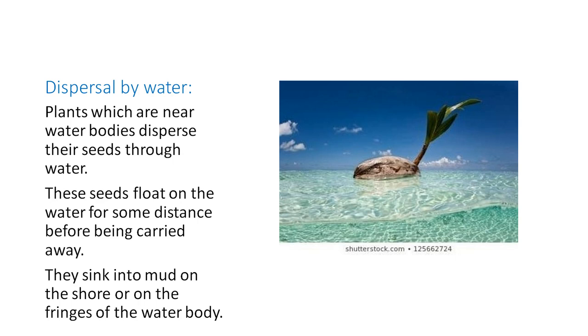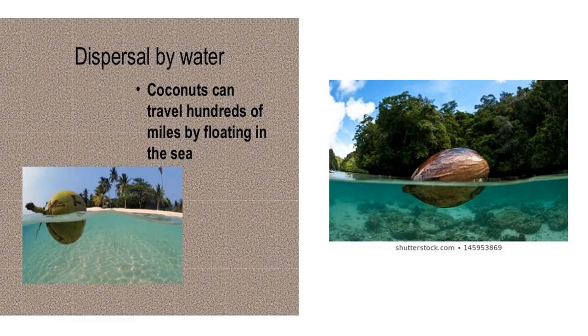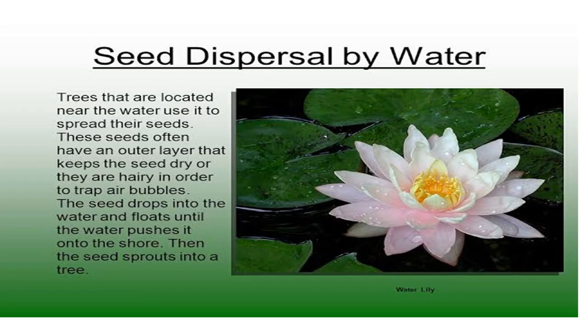You have noted that sometimes coconut plants are grown near water areas, and a coconut can travel hundreds of miles by floating. And when this coconut gets favorable conditions, then it grows into a new plant. Seeds are dispersed by water. Here is the water lily. This water lily also grows by dispersal by water.